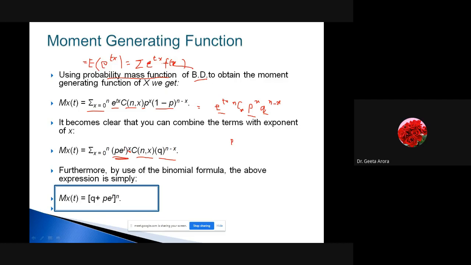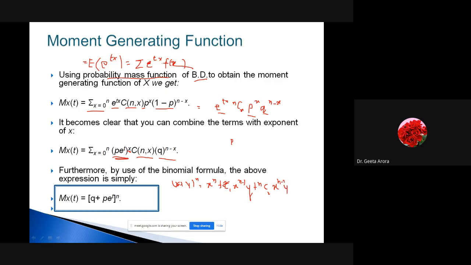If you know how the binomial theorem works, then this will lead to the definition of (q + pe^t)^n. If you remember what the binomial formula is, we have (x + y)^n. It can be written as x^n + nC1 x^(n-1) y + nC2 x^(n-2) y^2. Hope you remember.